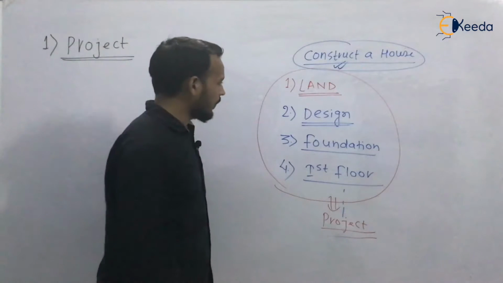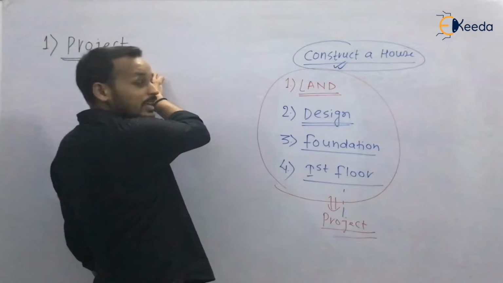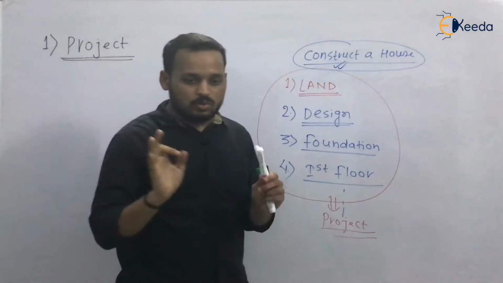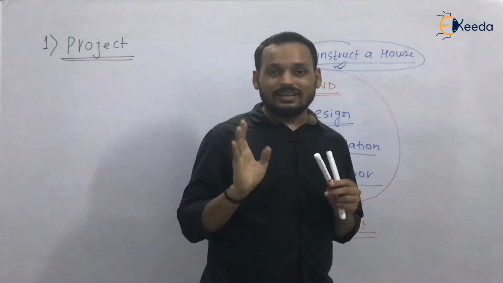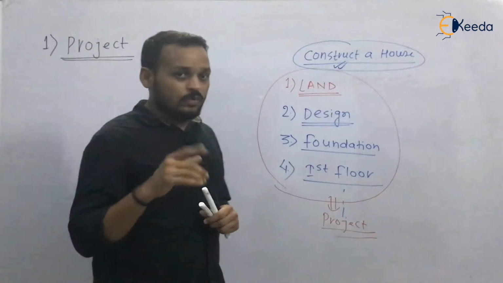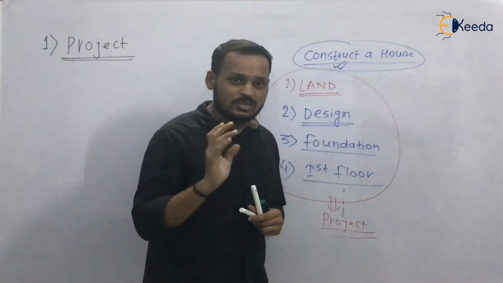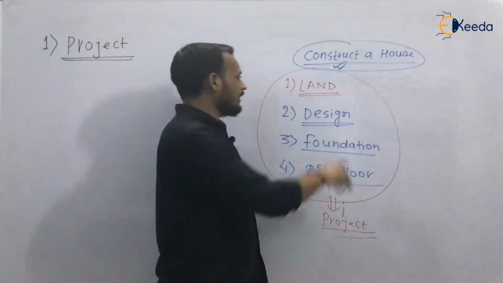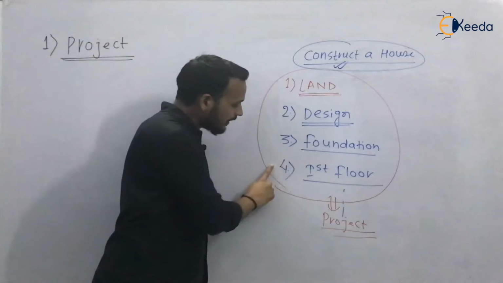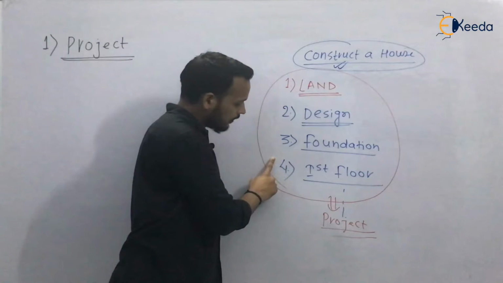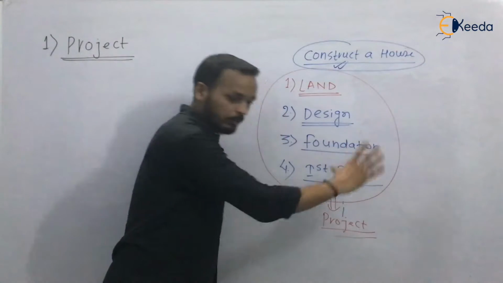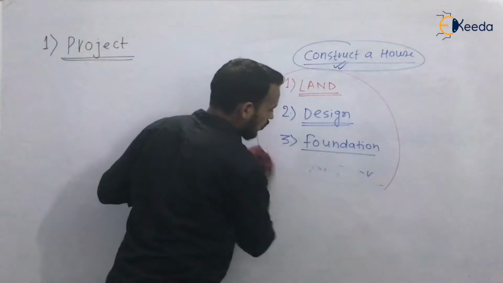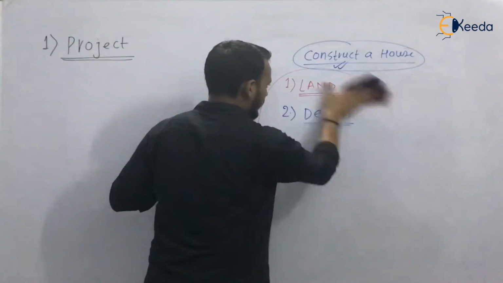A project is a combination of interrelated activities which must be completed in time to complete the project. So I am writing the definition of project.